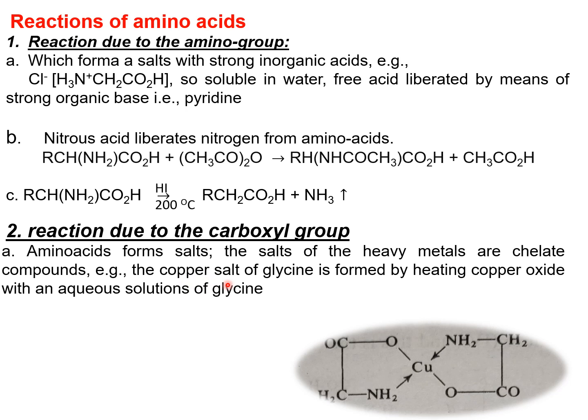Example, the copper salt of glycine is formed by heating copper oxide with an aqueous solution of glycine. If any amino acid forms salts with heavy metals like copper, it forms chelate compounds, that is, it forms a complex with that metal.